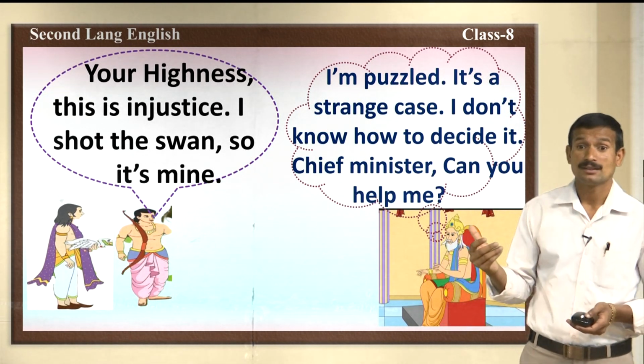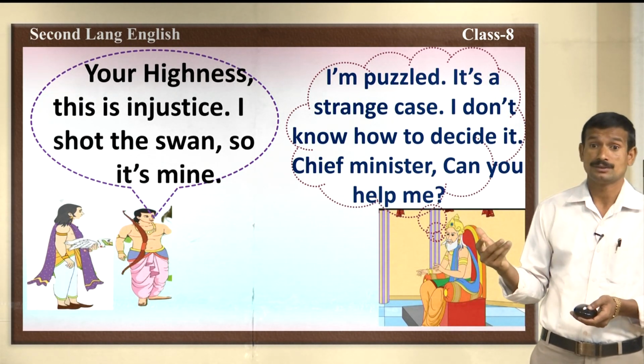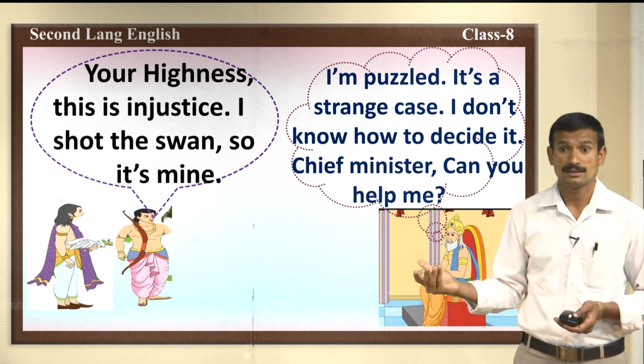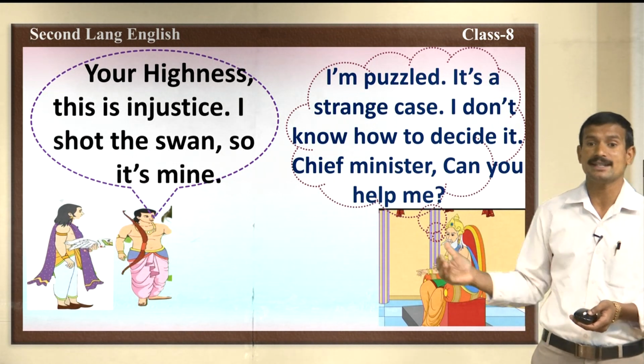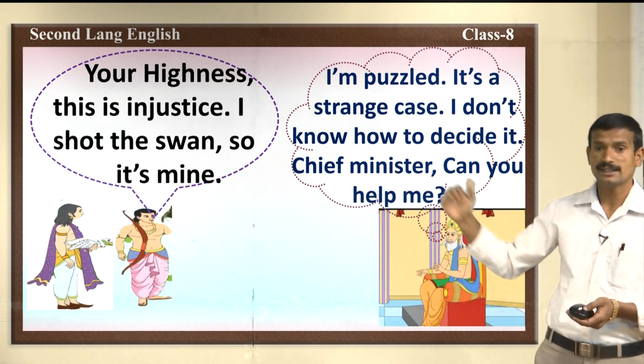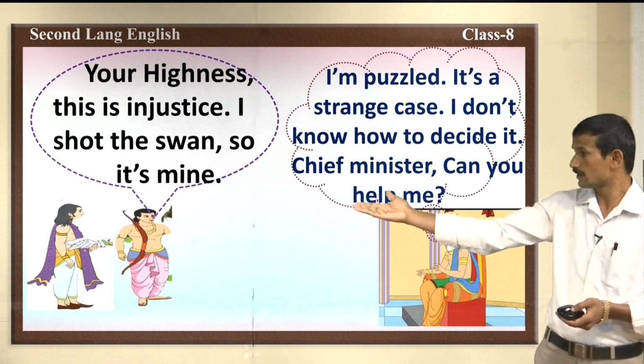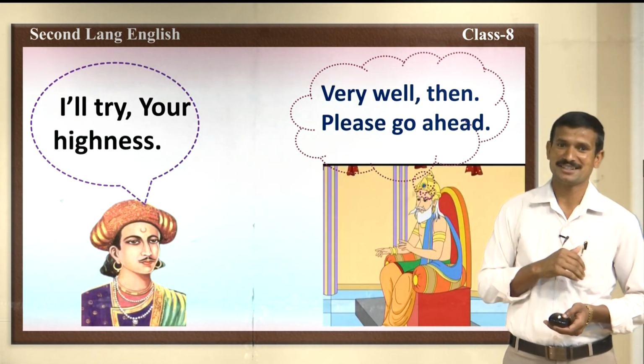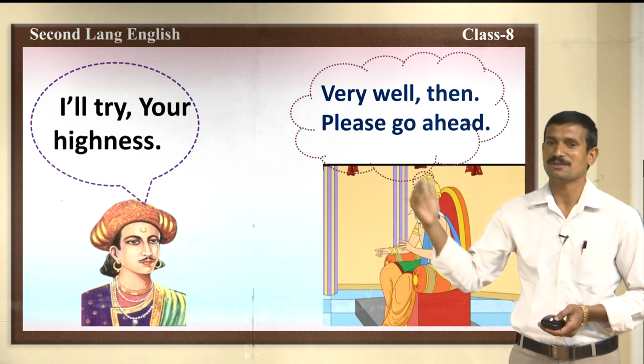The king says, I am puzzled. It's a strange case. It's a difficult case. I don't know how to decide it. To the chief minister, the king says, Chief Minister, can you help me? Then the chief minister says, I will try, Your Highness.